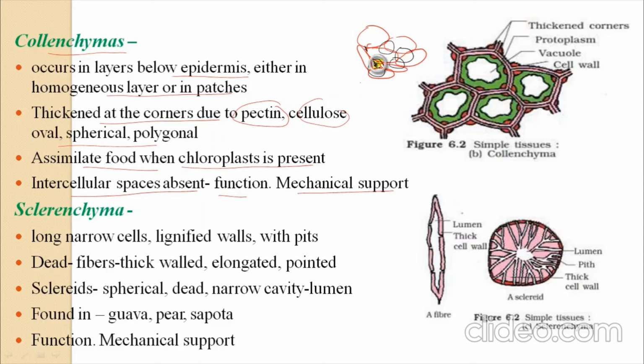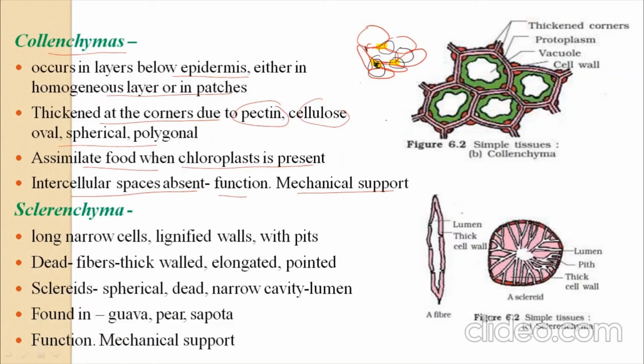Look at this. The yellow one is a pectin which is filling in between. So this intercellular space is filled with pectin. This pectin closes the intercellular spaces, and by which there are no intercellular spaces present. That is why these are called a collenchyma.